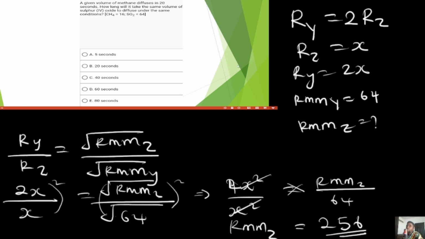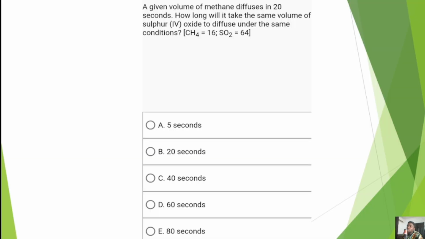A given volume of methane, let me just expand it for now so that we can see it clearly. I will reduce it when we are solving. A given volume of methane diffuses in 20 seconds. How long will it take the same volume? So notice something. Once you see same volume and you are expected to solve with respect to time, what should come to your mind is our time formula that we derived, which is very simple.